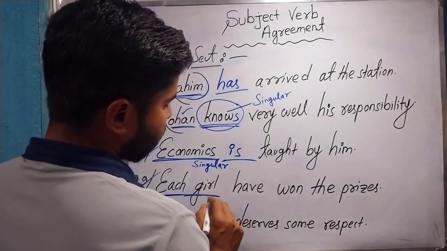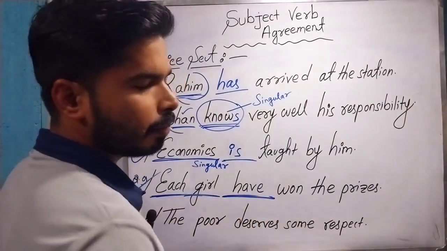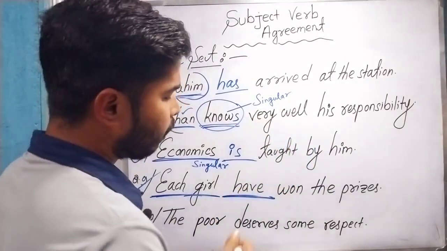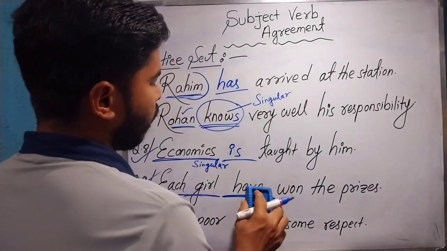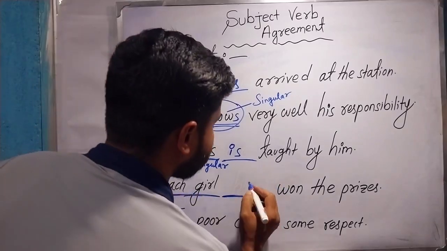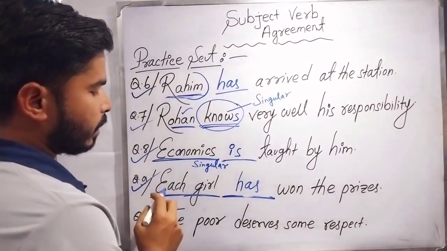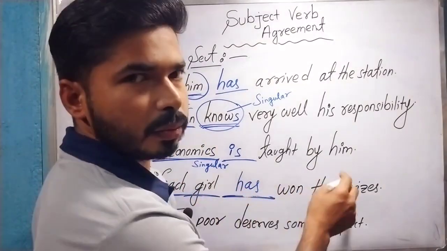As the subject is singular, the verb will also be in singular form. So have is not the right one. The right form is has. So the final answer is: Each girl has won the prizes.